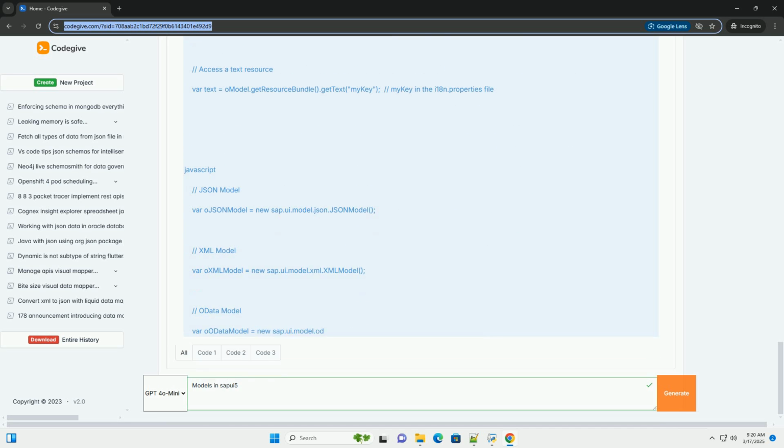4. Advanced model concepts. Two-way data binding. Two-way data binding means that changes made in the UI, for example by typing in an input field, are automatically reflected in the model, and changes in the model are reflected in the UI. It is enabled by default for most controls and properties.